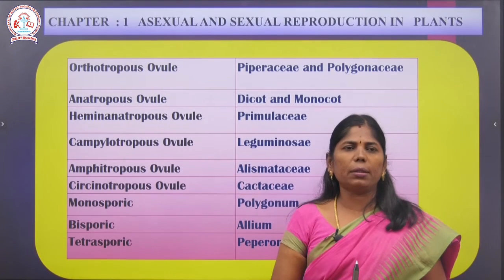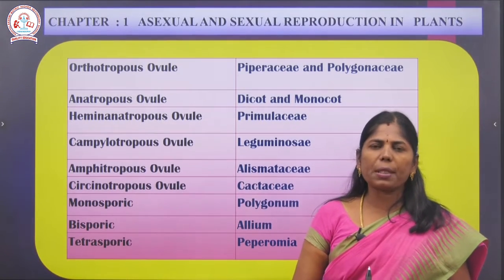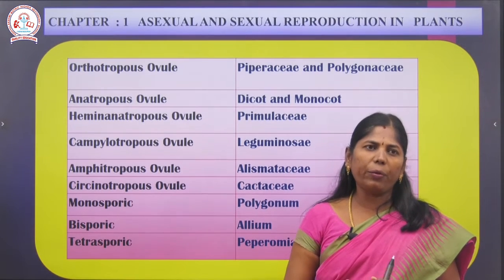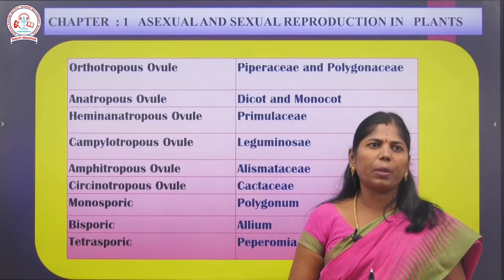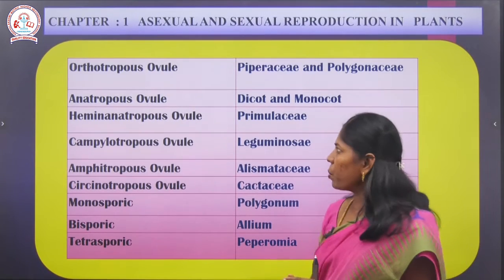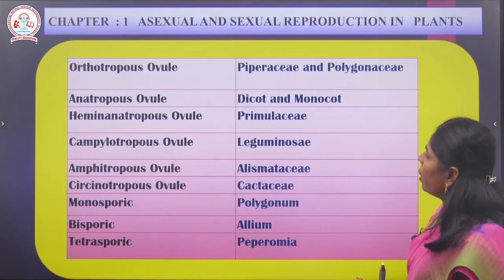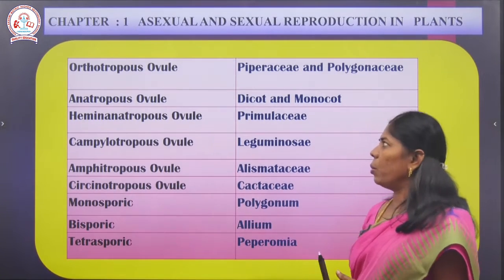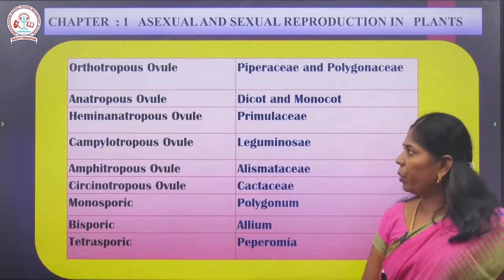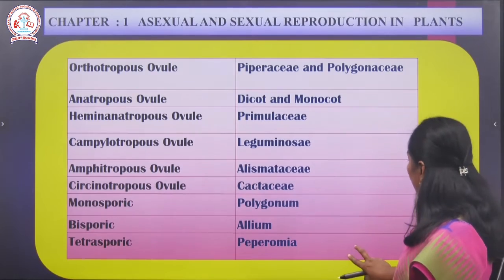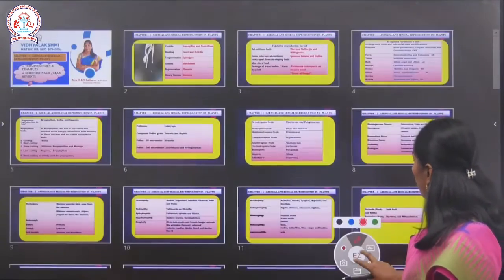Next we studied types of ovule. Types of ovule is a very important 5 mark question. It has 6 types: orthotropous ovule, anatropous ovule, hemianatropous ovule, campylotropous ovule, amphitropous ovule and circinotropous ovule. The orthotropous ovule is the straight ovule. Can you give an example for the orthotropous ovule?